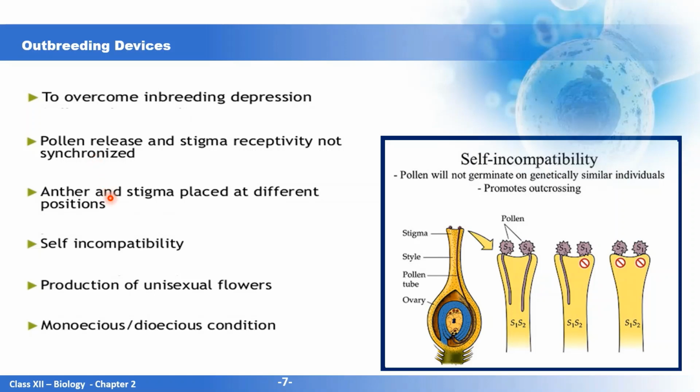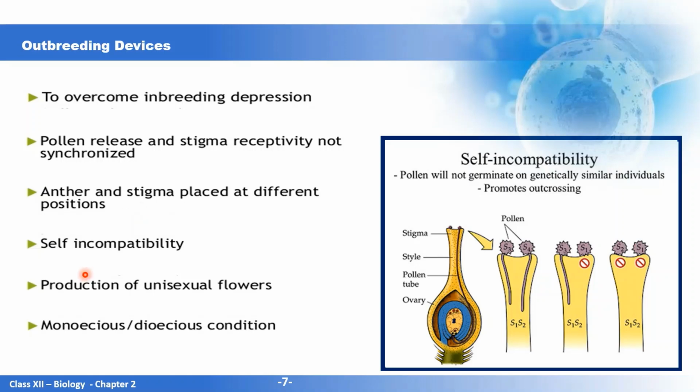Second is that the anther and stigma are placed at different positions. Might be the pollen is placed at a lower position and the stigma at a different position, so that pollen cannot land on the stigma of that same flower.